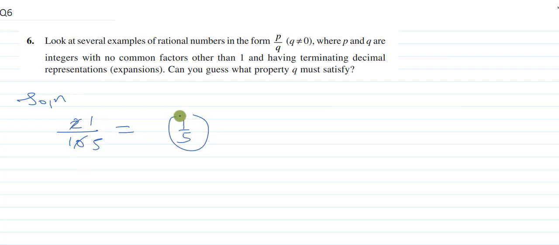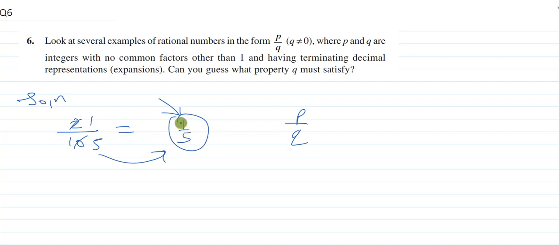So 1 by 5 will be the reduced form, and the reduced form is what we represent as p by q form of a rational number. So here 1 by 5 is a rational number, 2 by 10 is also a rational number, but while representing mathematically, we always represent any ratio in simplest form or reduced form.